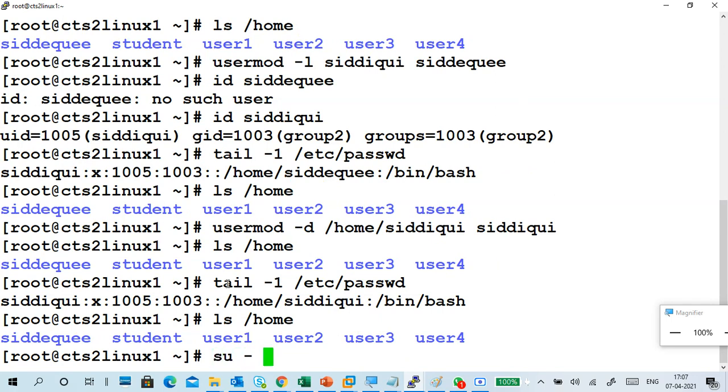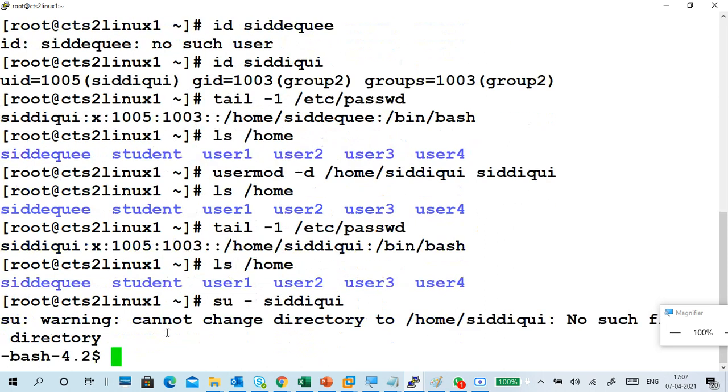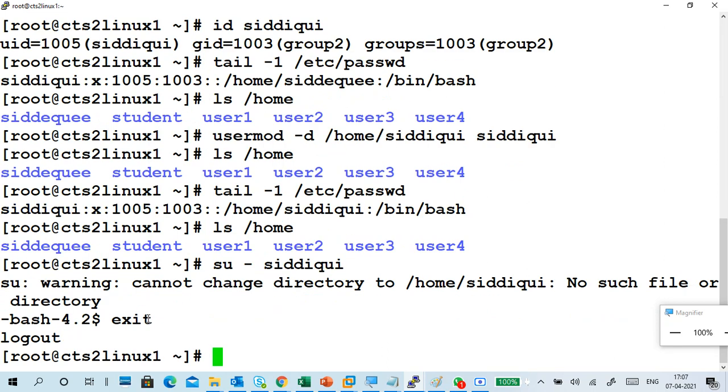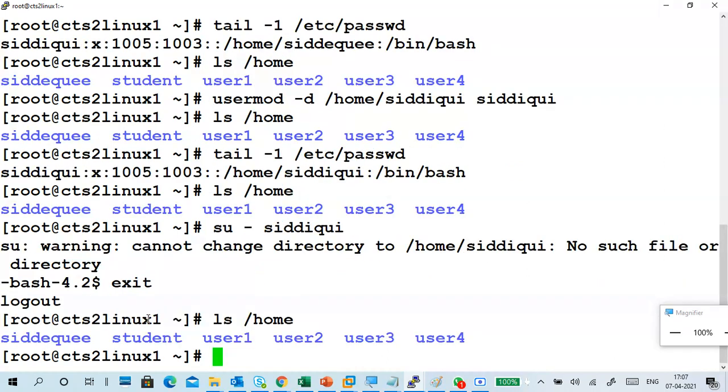So if the actual name is not changing, then a problem occurs. See, it is showing: cannot change directory to Siddiq, no such file or directory. The actual name is not changing. So if you do it like this, you will get problems, right? The /home folder name is different. Again, you have to change the name.